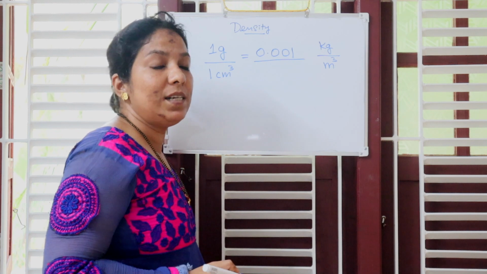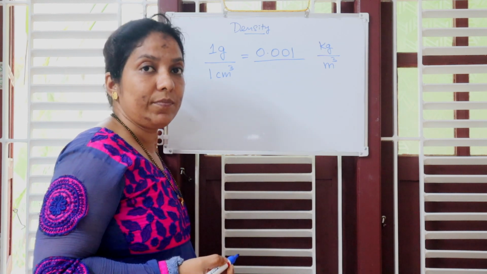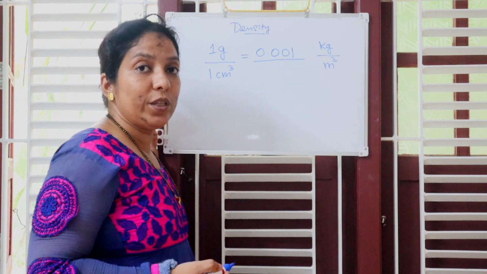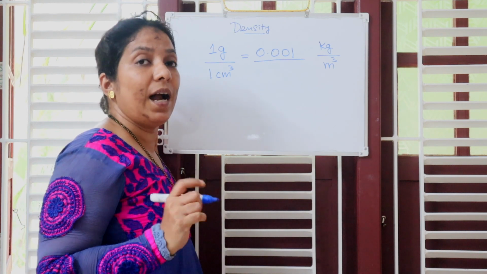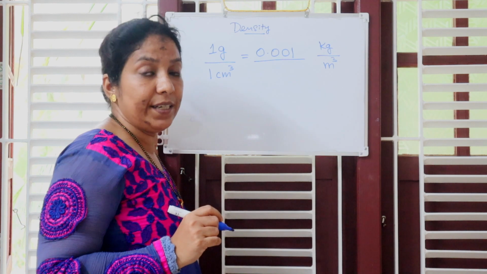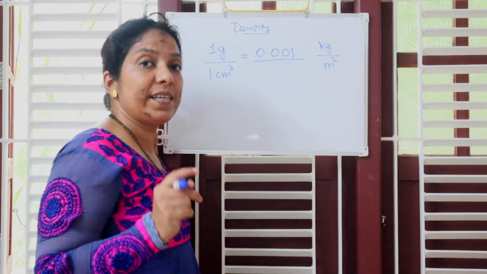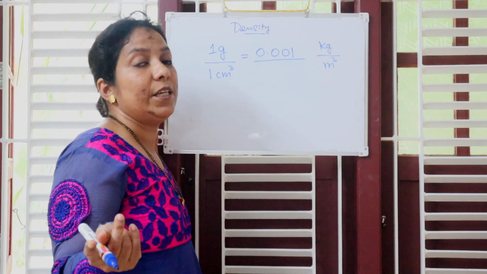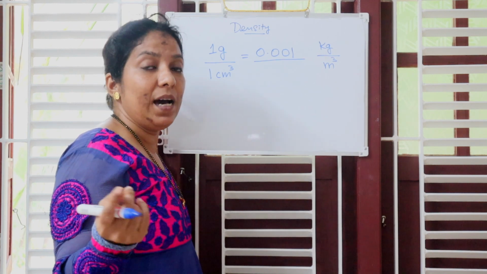You have to convert centimeter cube to meter cube. How do you convert? We know that 1 meter means 100 centimeter, correct? So when you convert centimeter to a bigger unit, that is meter, you need to divide by 100.